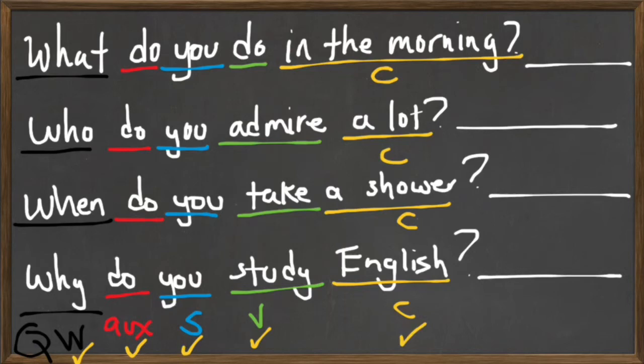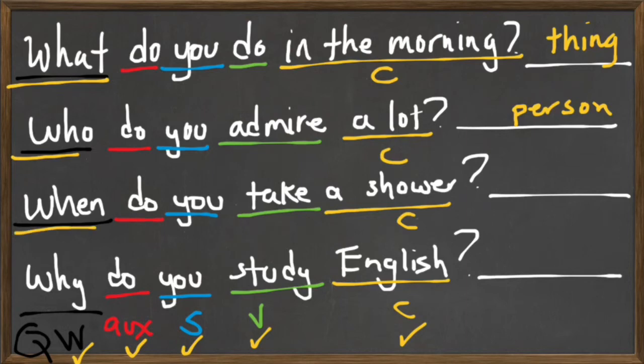And well, I wrote this line here. So remember, you ask with what? The answer is a thing or an idea. You ask with who? The answer is a person. You ask with when? The answer is a time or date. And then we ask with why, and the answer is a reason.